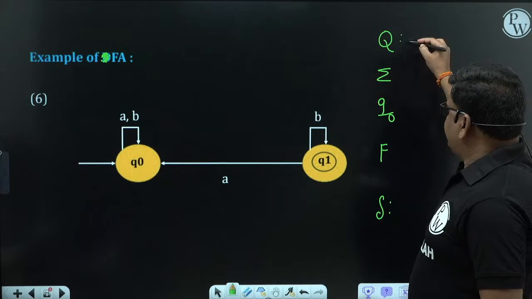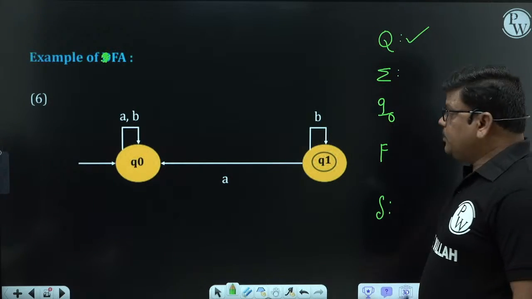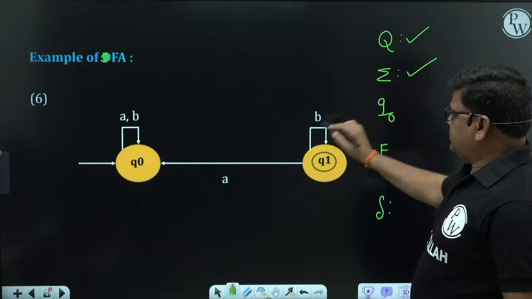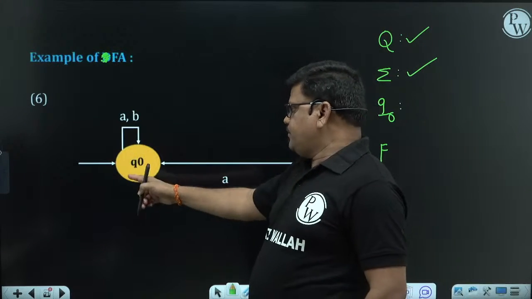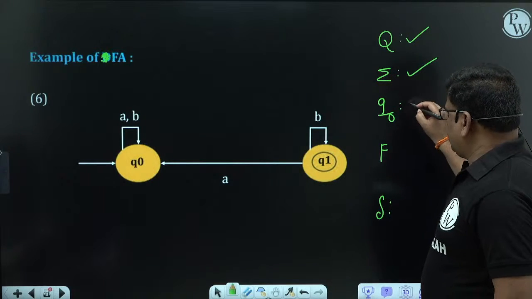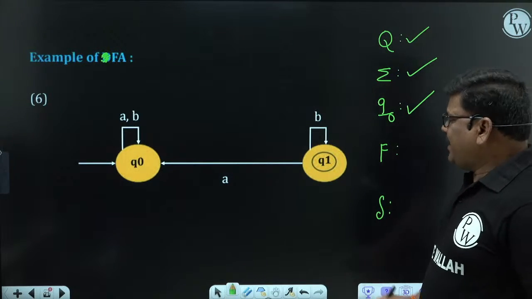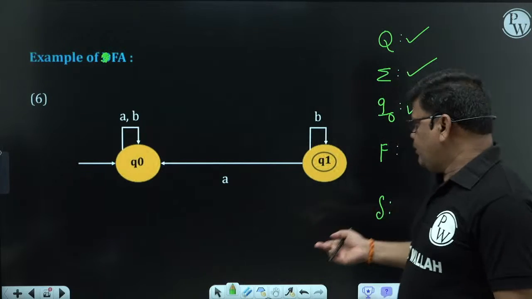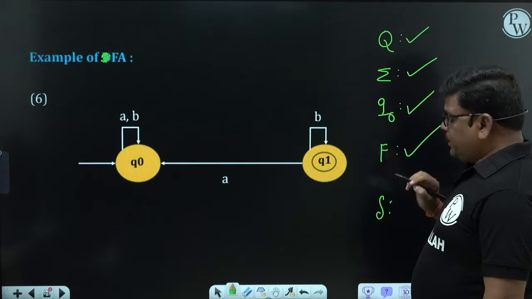Finite number of states, yes. Finite number of input symbols, yes, 2 symbols, A and B. How many initial states? Only one. The initial state condition is also satisfied. How many final states? Final states can be anything, so Q1 is one final state. What is delta?